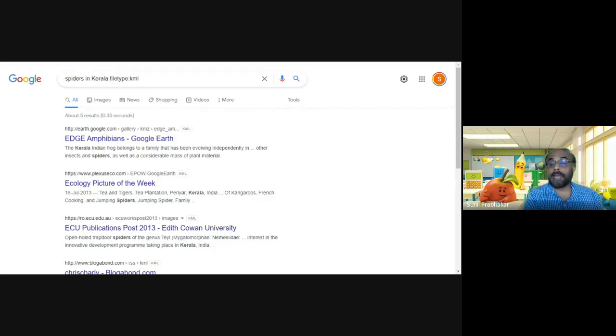You can download this KML file from this link, and you can open it in your Google My Maps. You can upload it to Google My Maps to view this location in real time in Google Maps. Or you can open it in Google Earth Pro to see the exact locations of where the spiders are seen. So this is the file type operator.